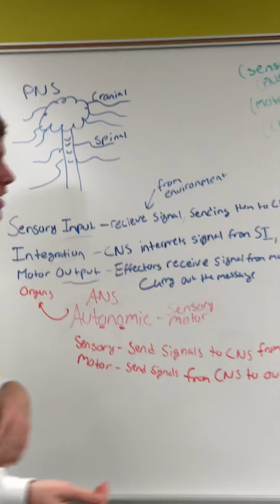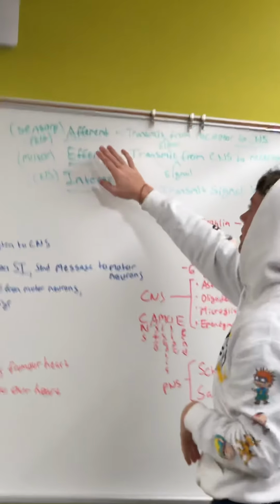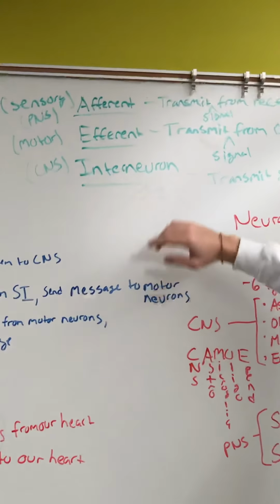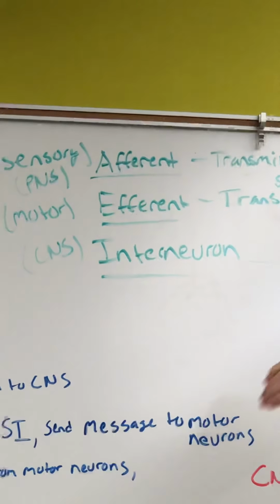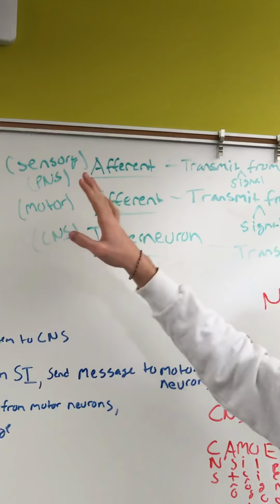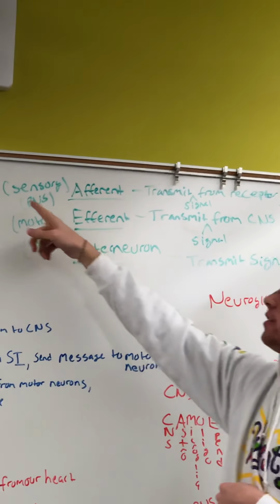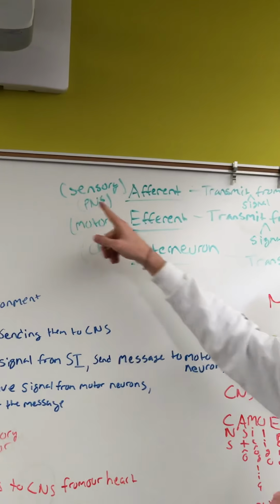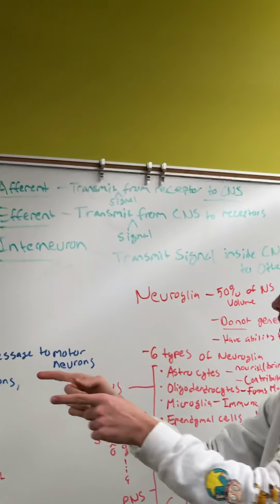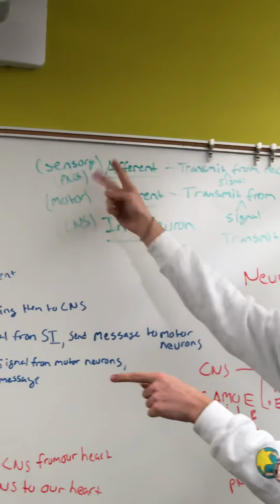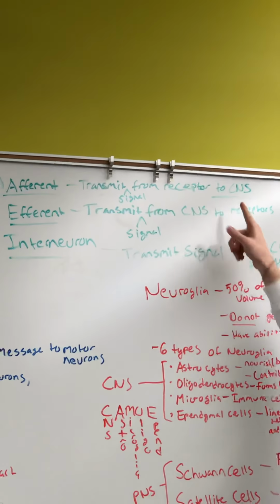All right? Now we're gonna move up, and these words are gonna start making sense now too. These are types of neurons, correct? So we have afferent neurons, efferent neurons, and interneurons. Well, afferent, it's gonna be dumb, but I want you to think of applesauce, okay? Afferent is associated with sensory neurons. So our afferent neurons is going to make sense if our sensory neurons are sending signals to our CNS. These are almost interchangeable words. Afferent neurons are going to transmit a signal from our receptors to our CNS.